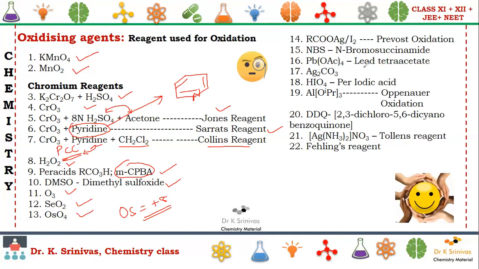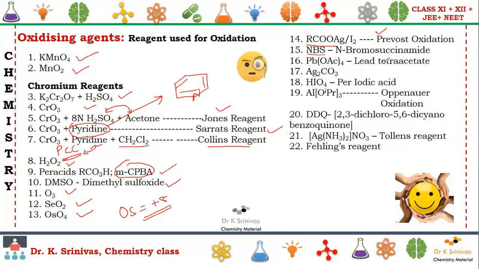Next we have silver salt of carboxylate with iodine. We have the Prevost and Woodward reactions. Don't worry about those names now. Just have a brief idea about the reagents.